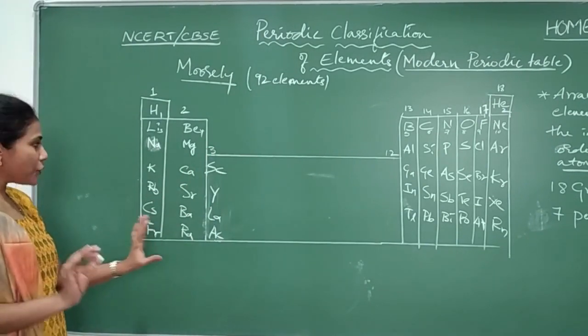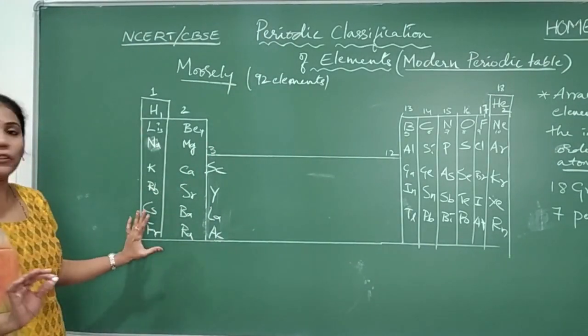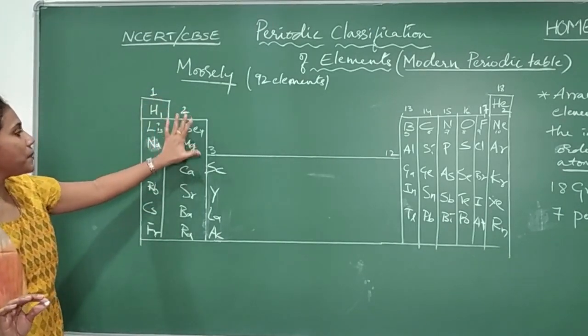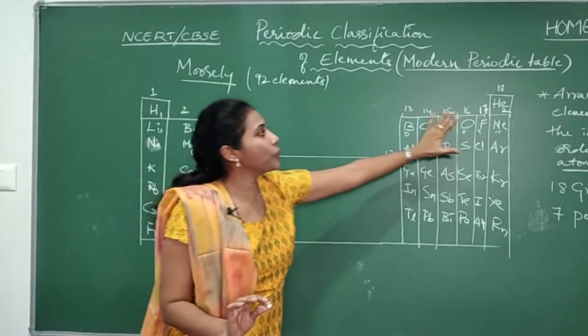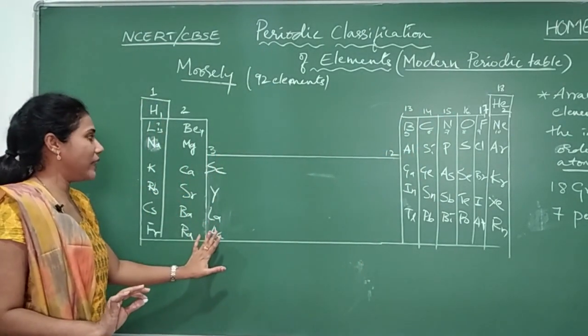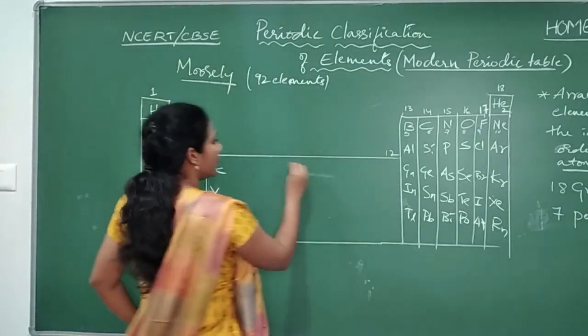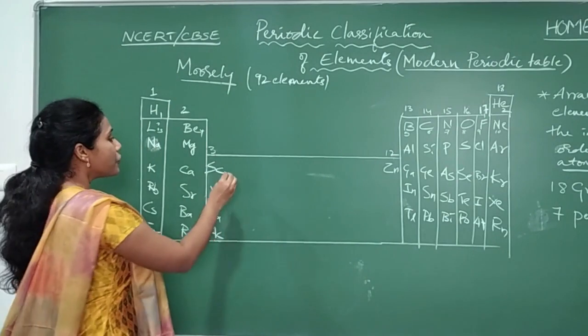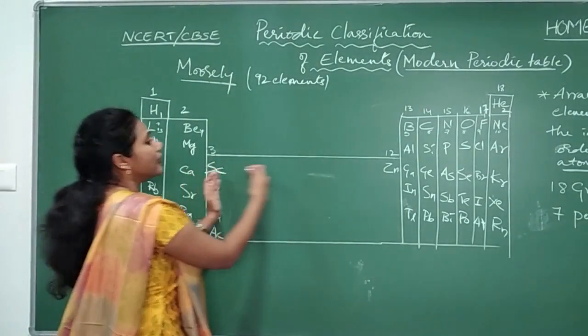And now let us hold on and we will talk about the periods. I listed first group, second group, third group and 13th group to 18th group, and these are the ones which are very, very important. And again here, the 12th group also. Here comes our zinc. So let us fill up the third period.